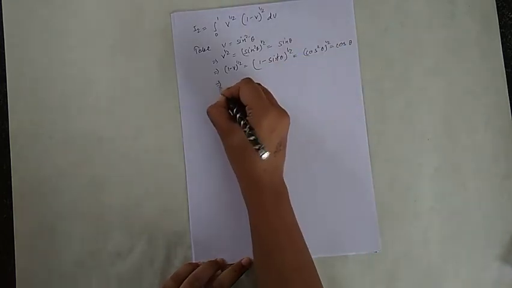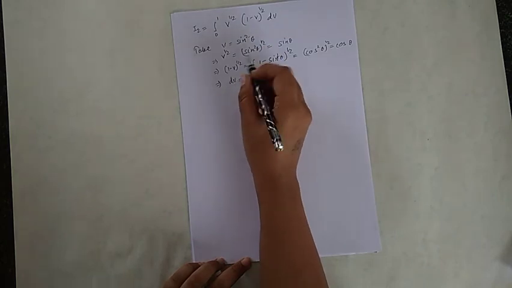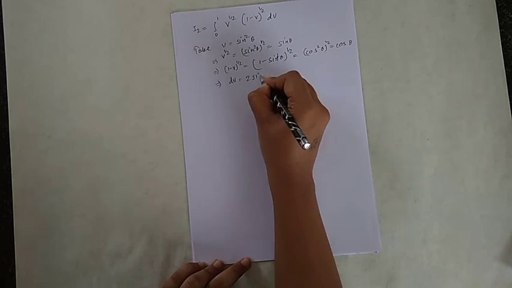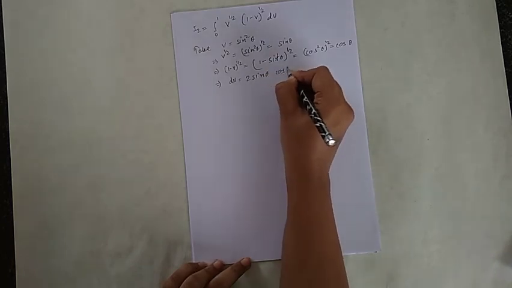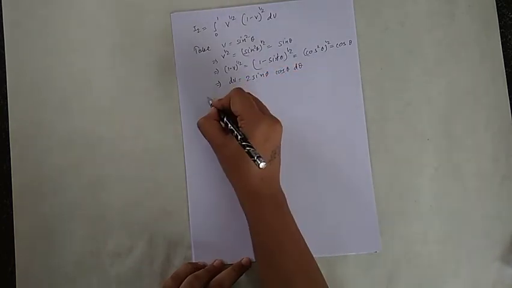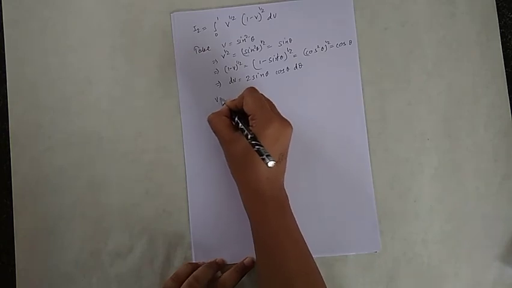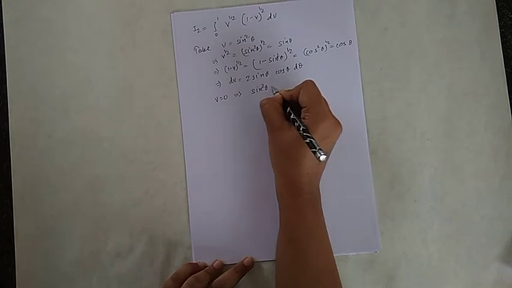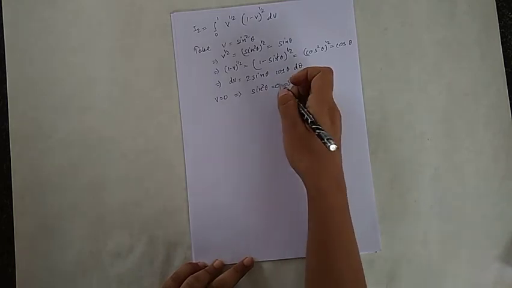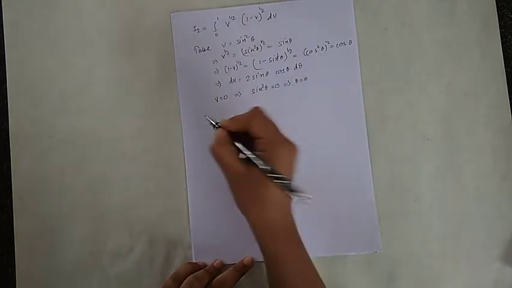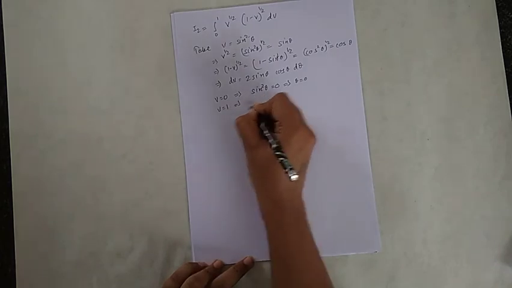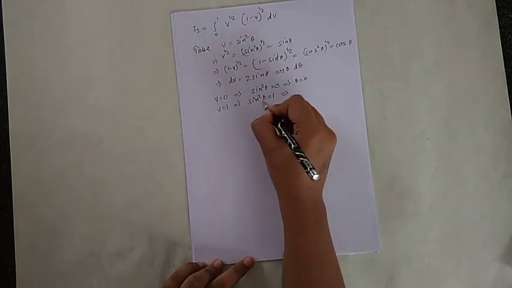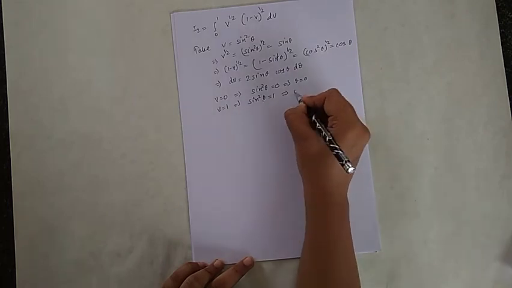Next I want dv. dv is equal to the derivative of this term, that is 2 into sine theta cos theta d theta. For the limit, v equal to 0 implies sine square theta is equal to 0, so theta becomes 0, and v equal to 1 means sine square theta is 1, so the value of theta here is pi by 2.